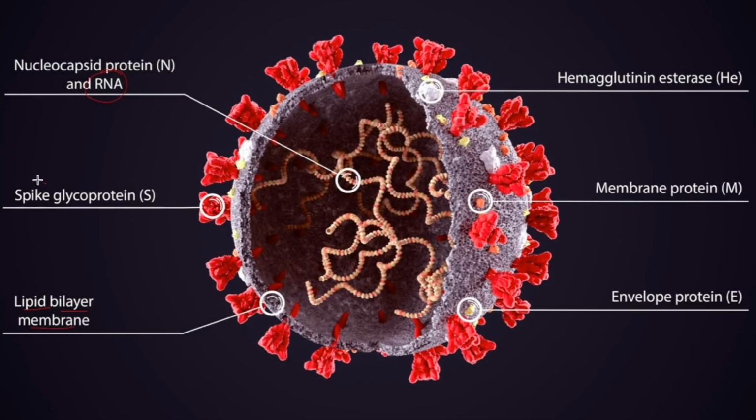One more important thing here is the spike protein. Now, this spike protein is really very important. These are like tiny keys, small keys all over the surface of the coronavirus. These spike glycoproteins, in general called spike proteins, are responsible for how this virus is going to lock into our body, or connect to the host. The host is us, the human being or the organism to which this virus is connecting.